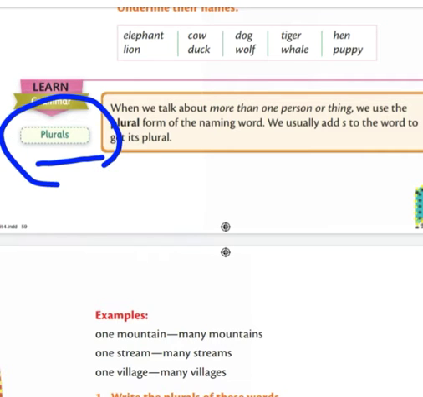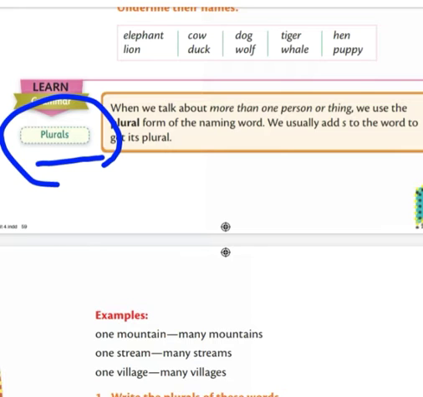What is plurals? It's a form of word. Plural means more than one, एक से ज़्यादा. When we talk about more than one thing, we will use the plural form of the words.